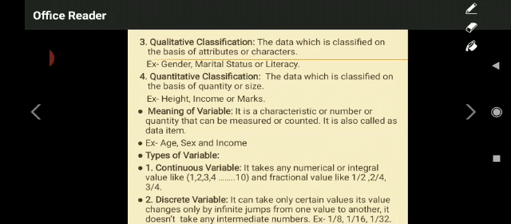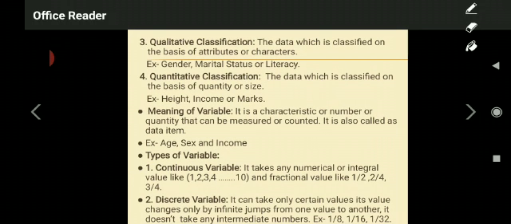Okay, now coming to the third type of classification of data, that is qualitative classification. The data which is classified on the basis of attributes or characters. It is very interesting. The data which is classified on the basis of attributes or characters. Here there is no question of geographical area, time, kg, acre, for example. Attributes or characters you have to find out. Okay, take the example of gender. If you are giving the gender option, you have to give male or female.